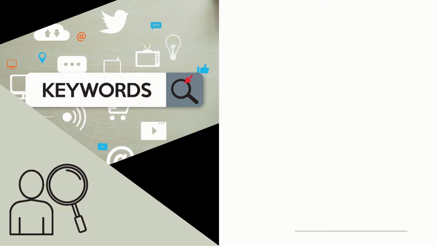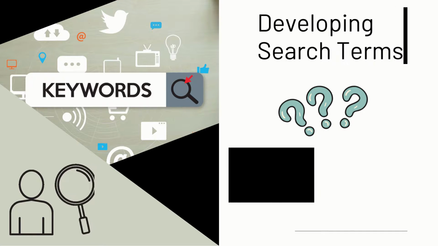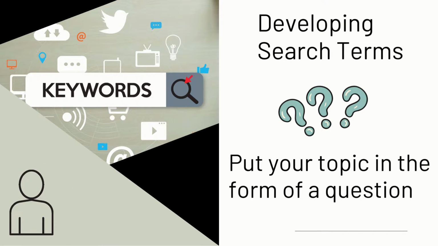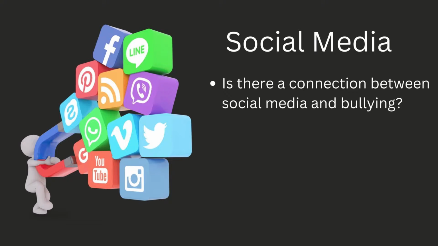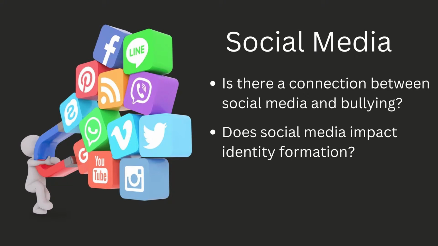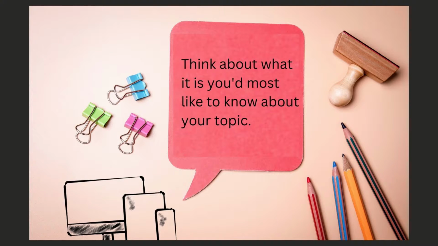To search for information related to your topic, you will first need to develop some search terms. The easiest way to do that is to put your topic in the form of a question. Let's say you're interested in the effects of social media. That's a pretty broad topic. Are you interested in whether there is a connection between social media and bullying? Or are you interested more in social media and identity formation? Or maybe social media as a behavioral modification tool?